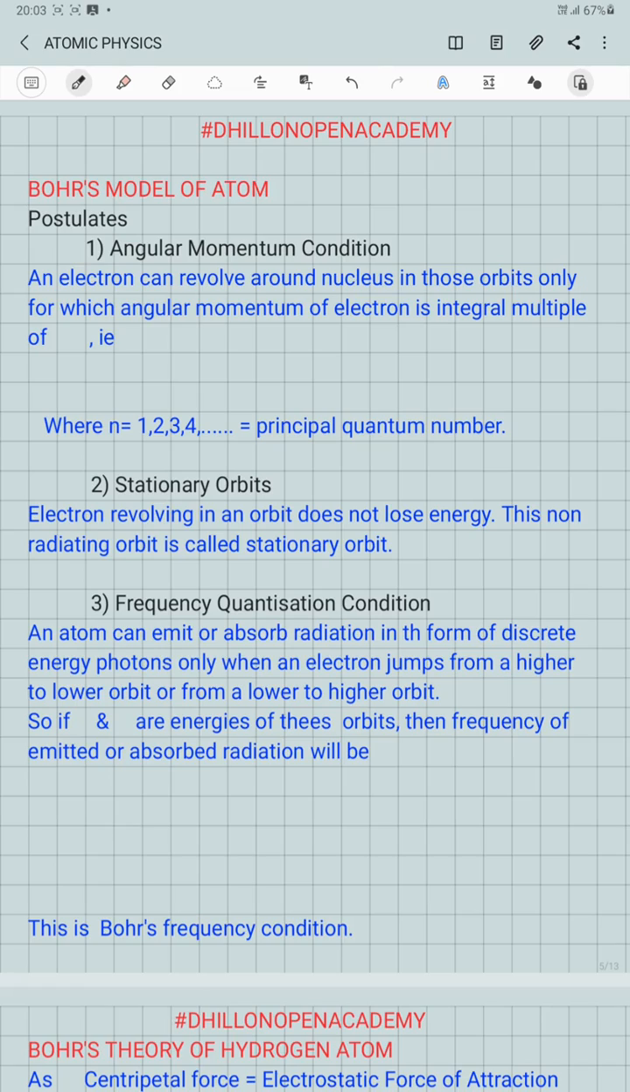The first condition is the angular momentum quantization condition, which says that an electron can revolve around the nucleus in only those circular orbits for which the angular momentum of the electron is an integral multiple of h over 2 pi. That is, L equal to mvr equal to nh over 2 pi, with n as an integer having value 1, 2, 3, and so on.